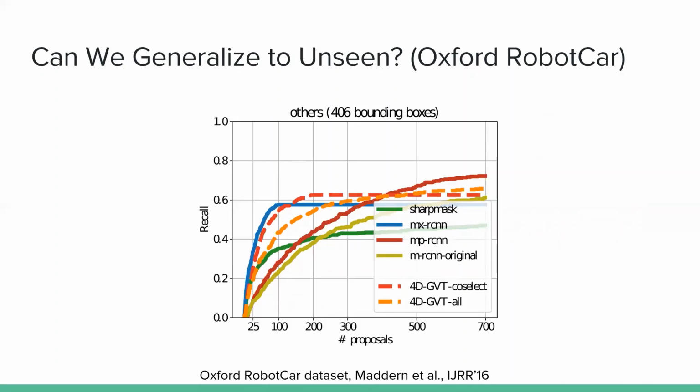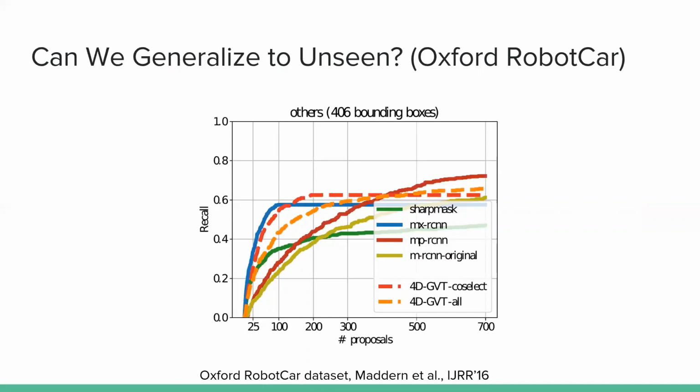The solid curves are the proposal networks which are run per frame. The dashed curve is our sequence level proposals. Everything except Mask X-RCNN is trained on only the 80 COCO classes. However, Mask X-RCNN is trained on COCO and Visual Genome, which is more than 3,000 classes.